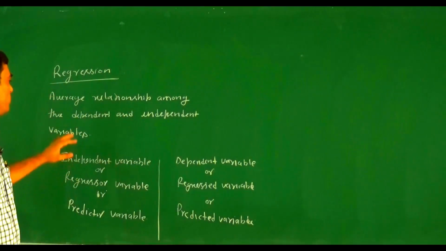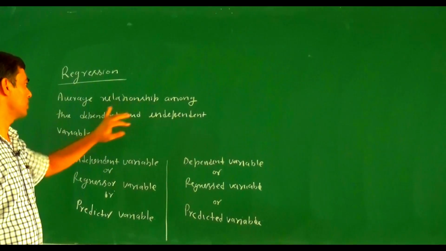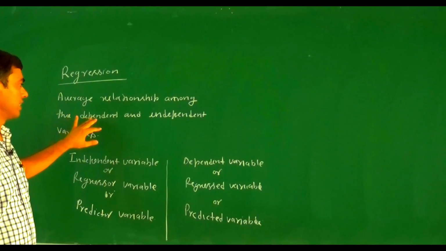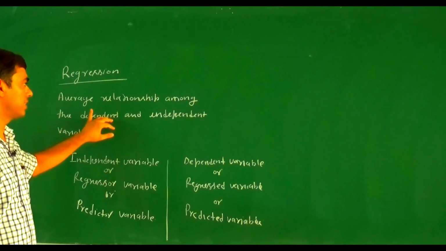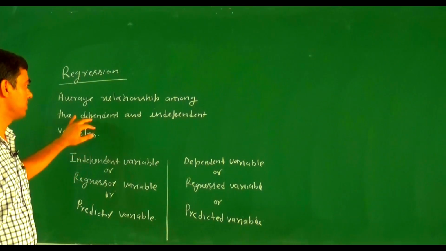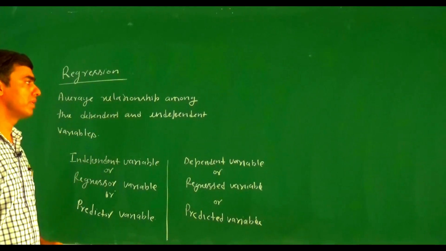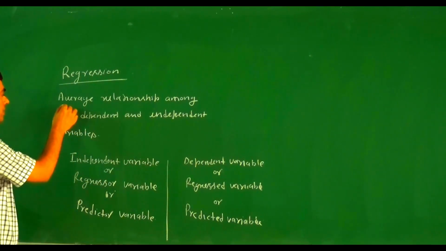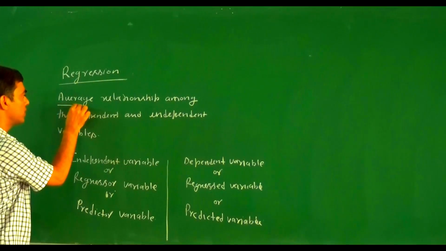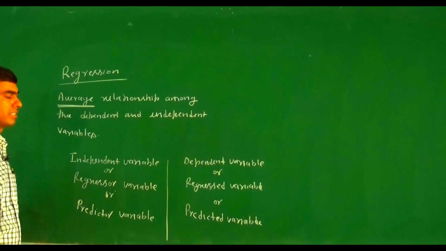So the average relationship among either regressed and regressor variables, or predictor and predicted variables, or dependent and independent variables is called regression. Here a very important term is average relationship.